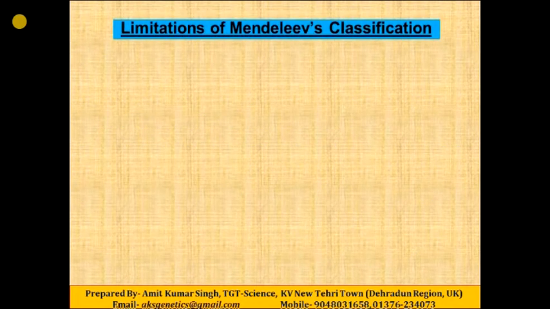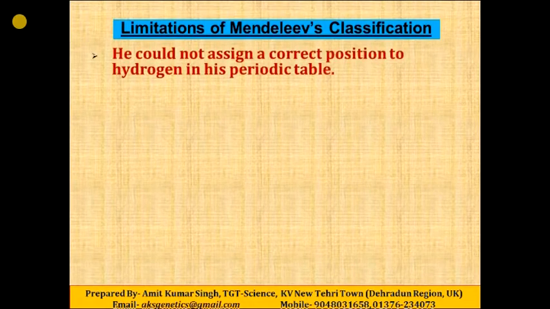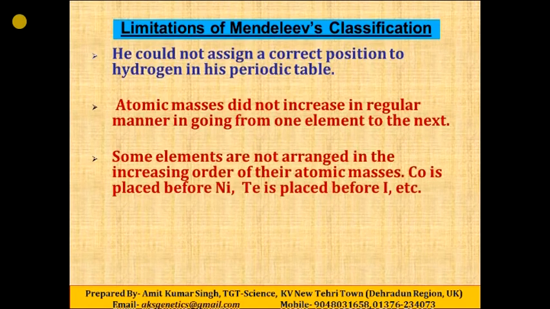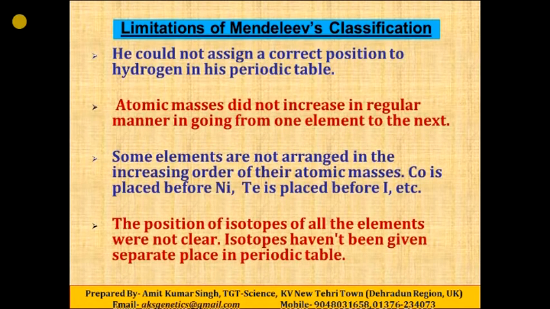Now we'll see the limitations. Mendeleev's periodic table also had some drawbacks. Let us see one by one. First one, he could not assign a correct position to hydrogen in his periodic table. Atomic masses did not increase in a regular manner in going from one element to the next. Some elements are not arranged in the increasing order of their atomic masses. For example, cobalt is placed before nickel. Next, the position of isotopes of all the known elements was not clear in his periodic table.